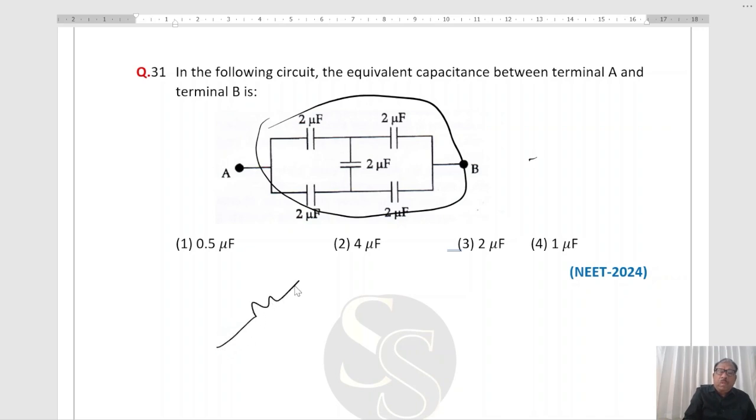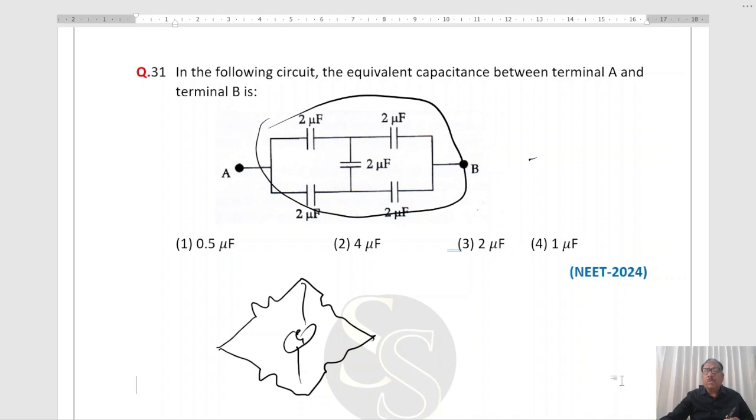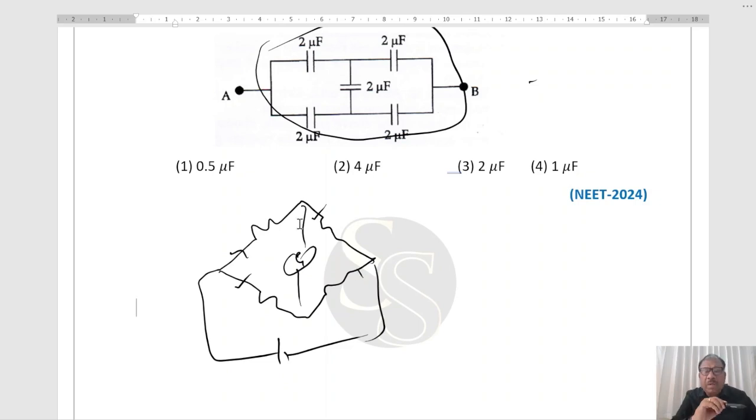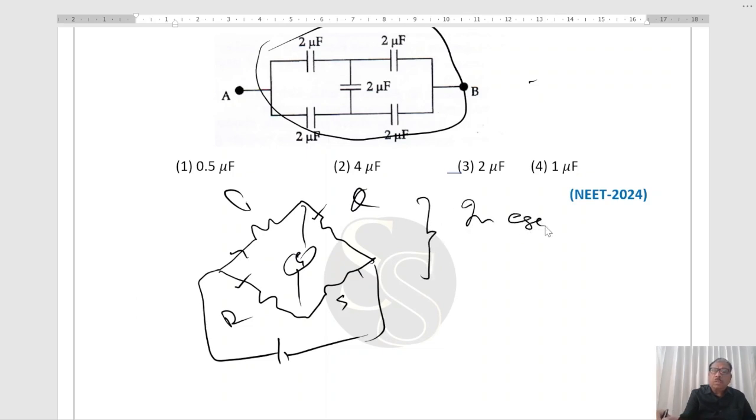This is P, Q, R, S, in case of a balanced Wheatstone bridge.